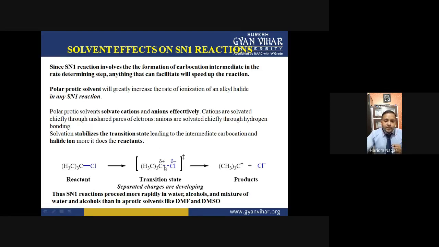attracted by the negatively charged or lone pair electron containing oxygen atom of the water or the polar protic solvent. If you take water as a polar protic solvent, then the negatively charged oxygen will interact with this positively charged carbon, and the partial positively charged hydrogen will form a hydrogen bond with this chlorine. If there is formation of bonding between hydrogen and chlorine, then there will be the breaking of this bond.